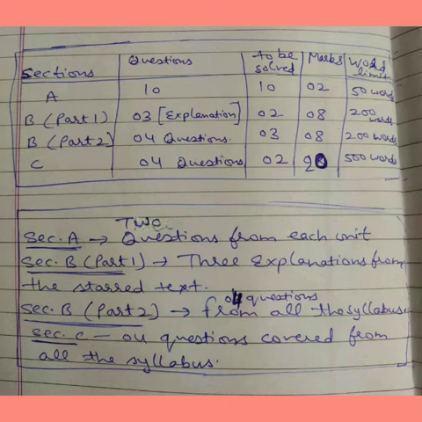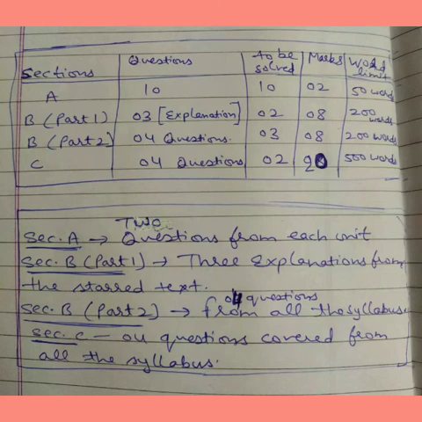Now there is section B part 2. 4 questions will be asked, out of which 3 questions are to be solved. Each question will carry 8 marks, and the word limit is 200 words. In section C, there would be 4 questions and students are to solve 2 questions out of 4 questions, and each question will carry 20 marks and the word limit is 500 words.